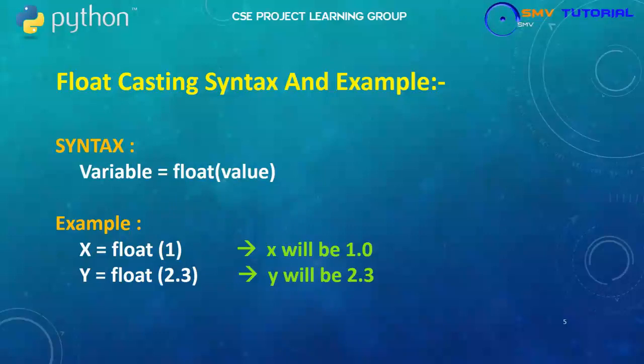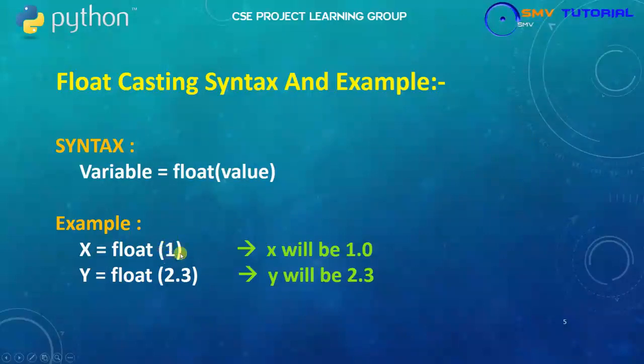Next, float casting syntax and example. The float casting syntax is variable equal to float of value. Next, the example is x equal to float of 1.